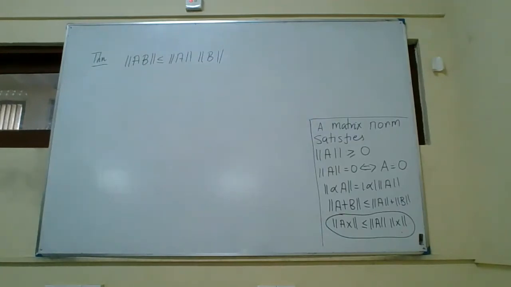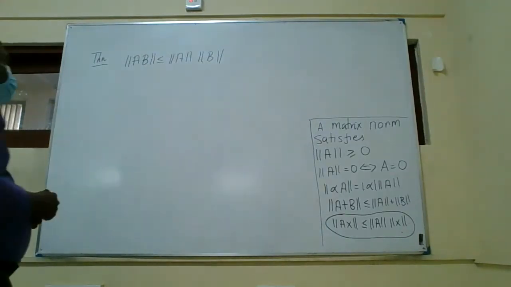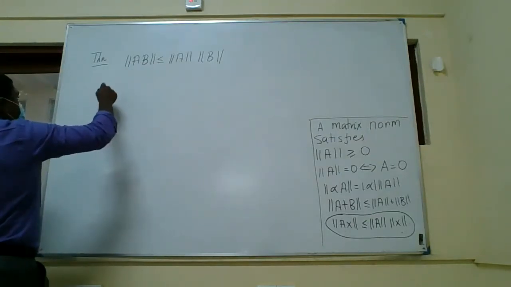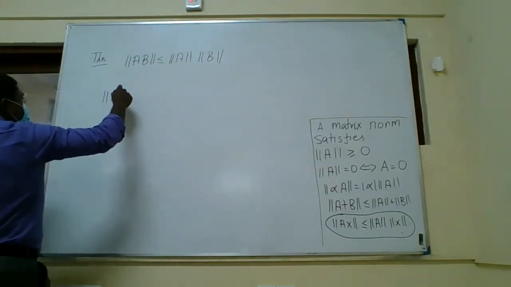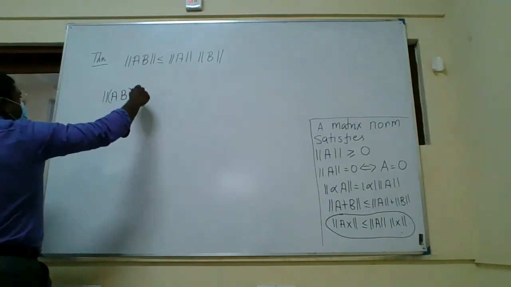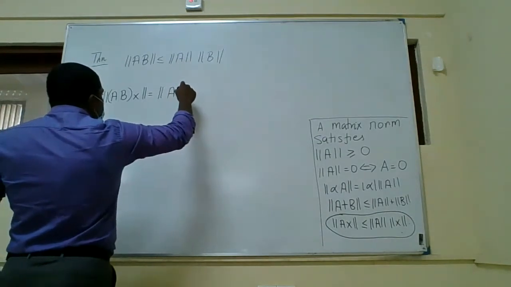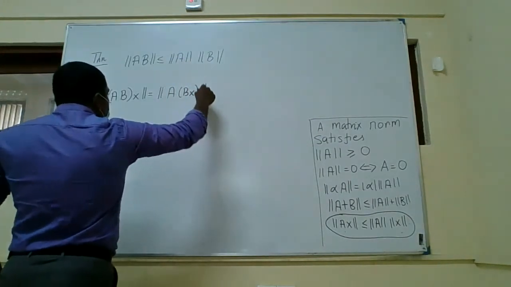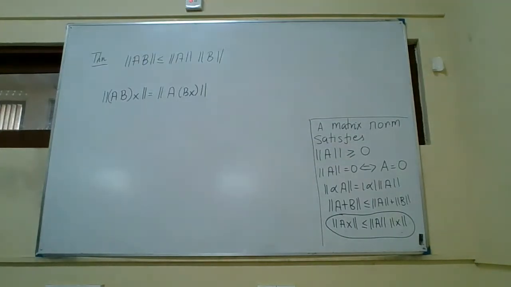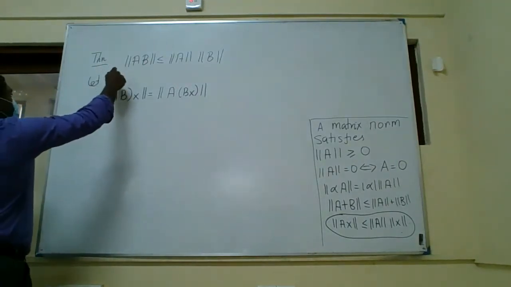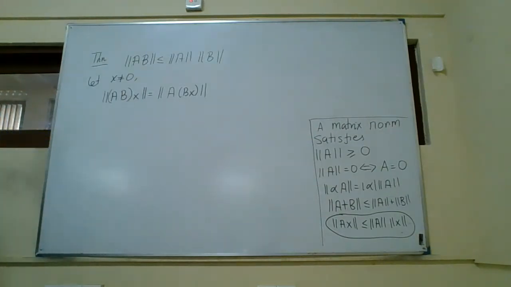We can easily see this. Consider A times B times x for a vector x, where x is non-zero. B times x is a vector.